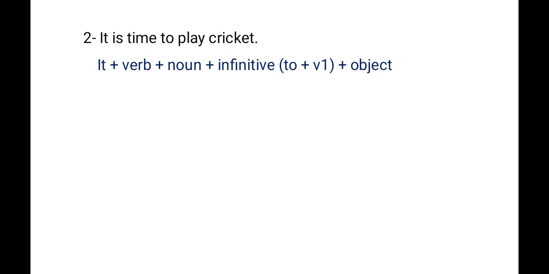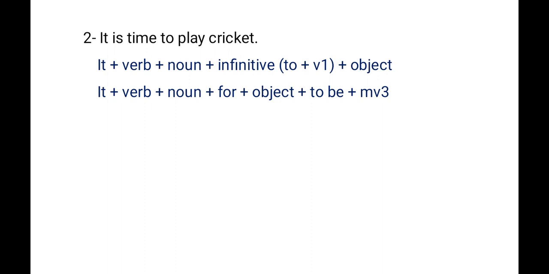First of all, we need to know what will be the structure of these types of sentences. So, it plus auxiliary verb plus noun, that is time. Clear? Then infinitive, that is to. Then main verb, that will be in the first form. Play. Then object, that is cricket. Clear? See, how can we change? See the structure.